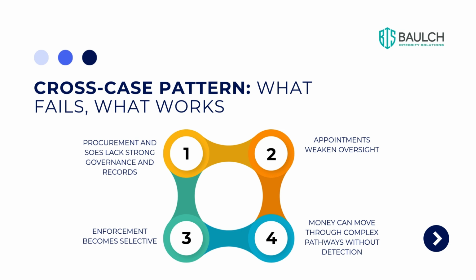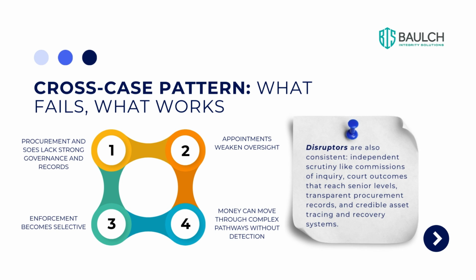Corruption scales when 1. Procurement and SOEs lack strong governance and records. 2. Appointments weaken oversight. 3. Enforcement becomes selective. And 4. Money can move through complex pathways without detection. Disruptors are also consistent: independent scrutiny like commissions of inquiry, court outcomes that reach senior levels, transparent procurement records, and credible asset tracing, along with recovery systems.